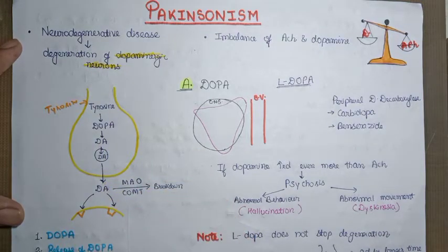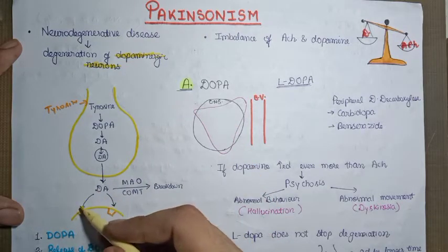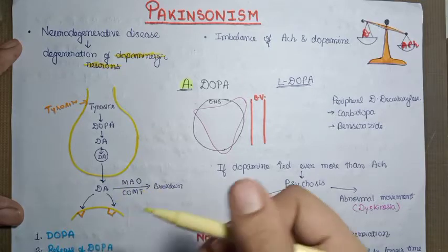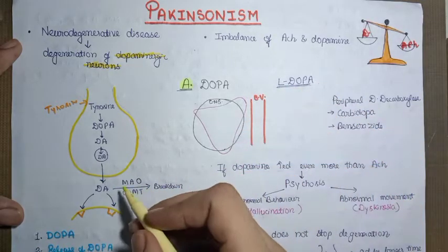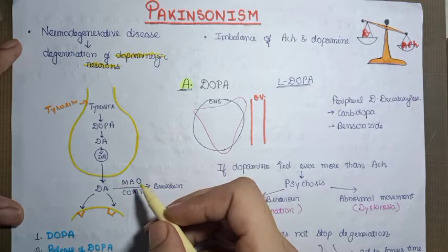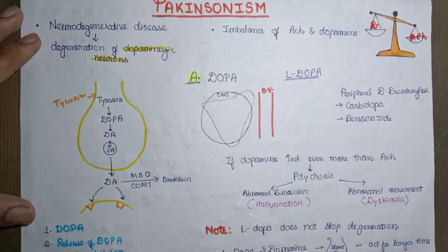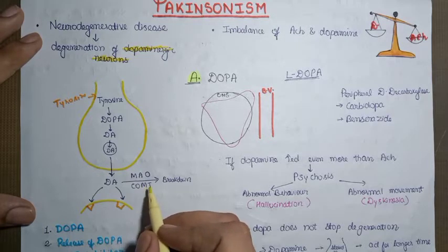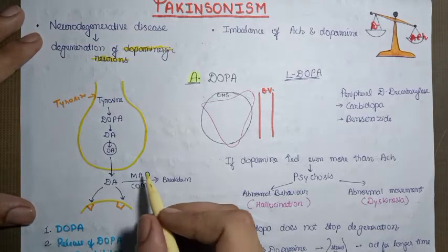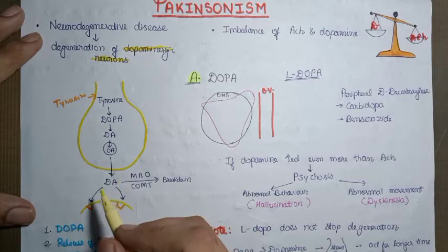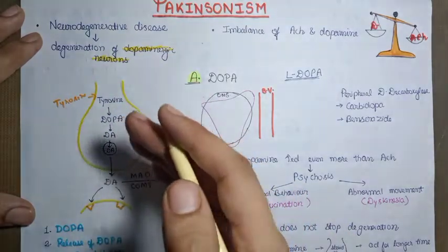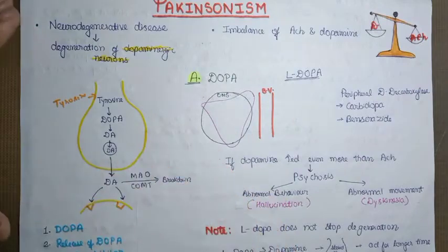After release into the synapse, two things can happen to dopamine. Either it can bind to its receptors, or it can get broken down into its constituent particles with the help of the enzyme monoamine oxidase or the other enzyme called COMT, catechol O-methyl transferase. So we have two enzymes that break down dopamine into its constituent particles. This is how dopamine is formed, synthesized and performs its action.